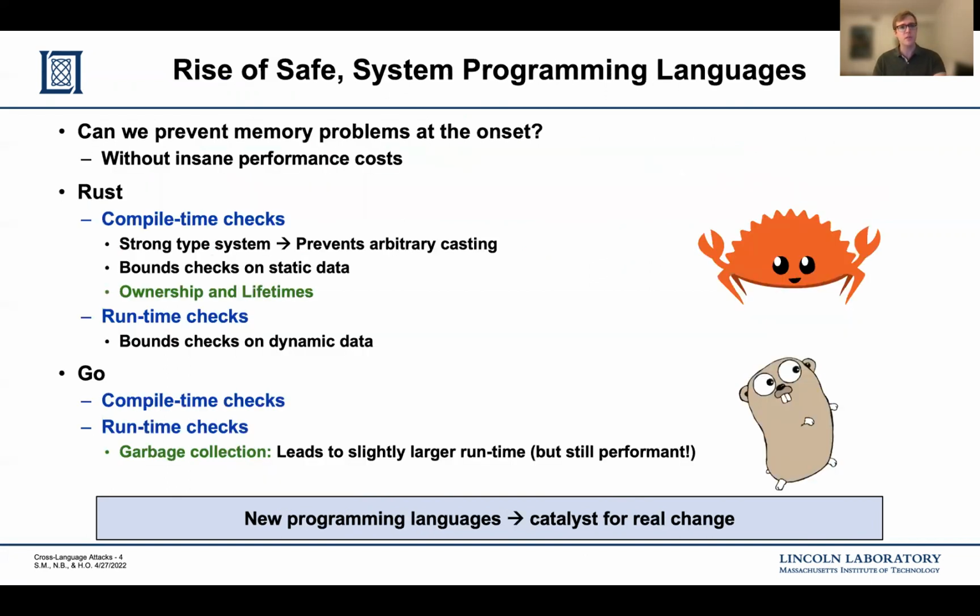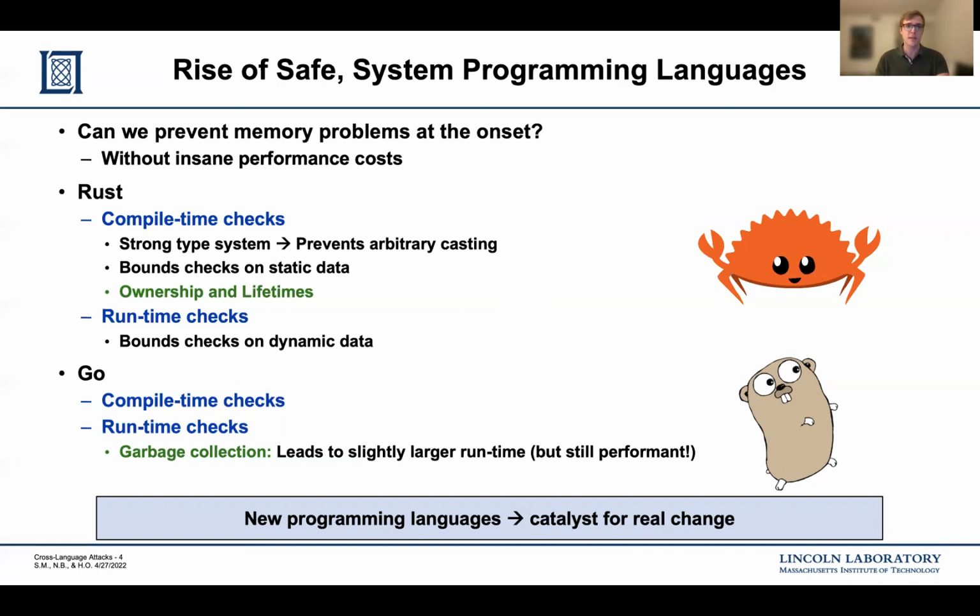Alternatively, some believe that new safe programming languages will be a catalyst for real change in this eternal war because they show promise to be able to prevent memory problems at the onset without insane performance costs. Two examples of new safe programming languages are Rust and Go.